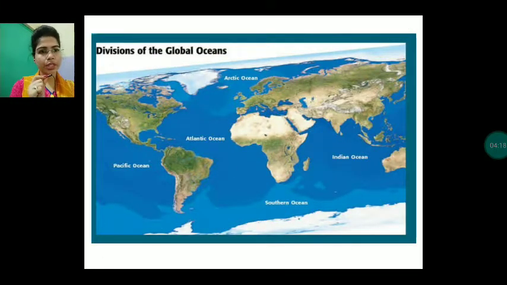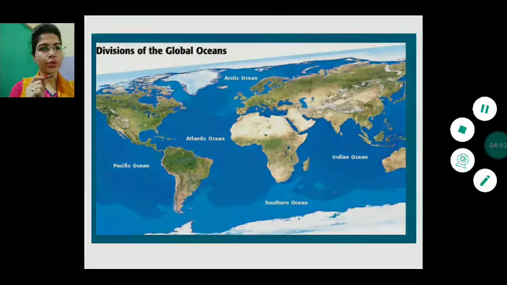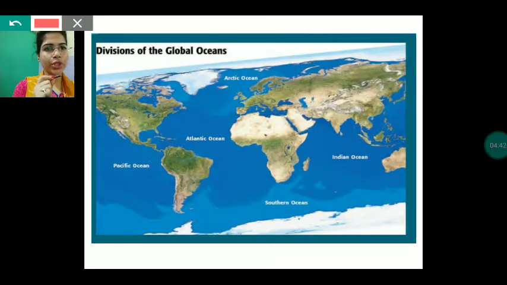Division of global oceans, here you can see, children. As I said, more than 70% of the earth's surface is covered with water, that is oceans. Here you can see the blue part showing the water mass. If you compare the land mass and water mass, then you can understand that the land mass is comparatively less than the water mass on the earth's surface. So these are the different oceans. Here you can see the 5 oceans.